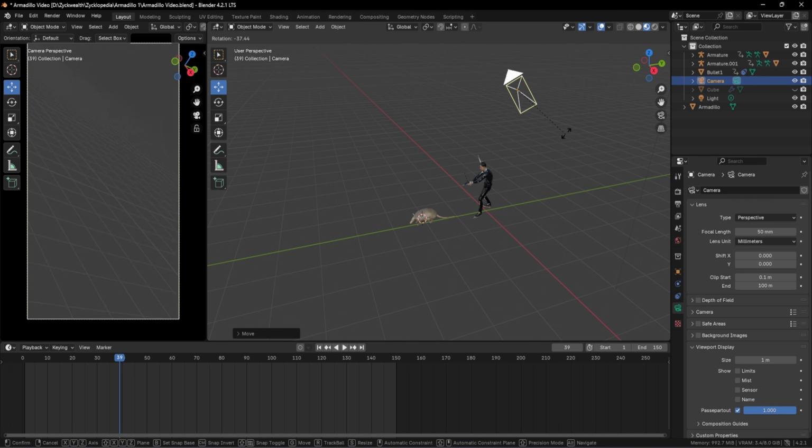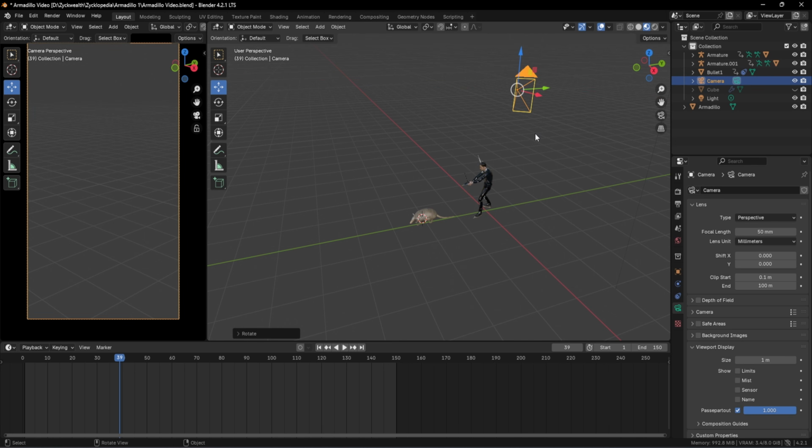And if we move our cursor, we can see that our camera is rotating with us. And in order to move our camera more accurately, we can use the shortcut keys X, Y and Z, to lock it respectively to their axis. For an example, I am using the X key, and you can see that our camera will only move in the X direction like this. If we again click on the X key, it will move up and down like this. In order to confirm our camera's location, we can just left click on our mouse like this.